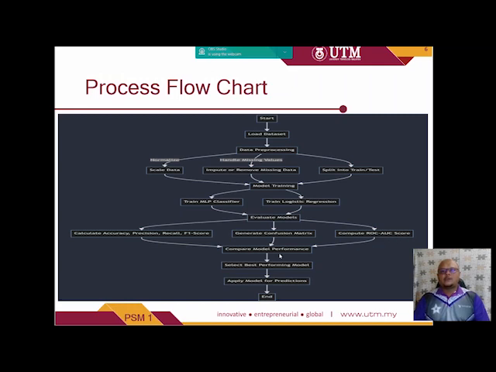After that, it will go to compare model performance, and then the data will go into select best performing model and apply model for prediction. After that, the process ends, and we can get the result.